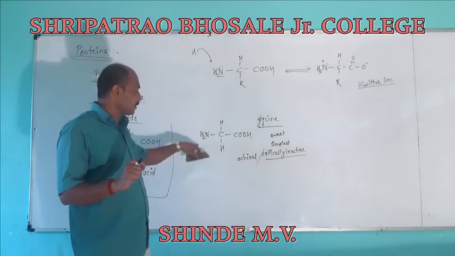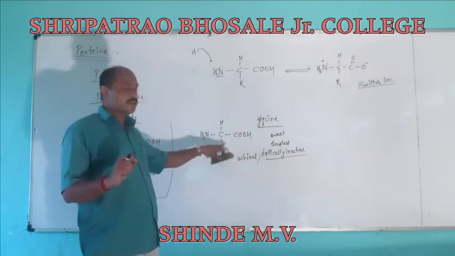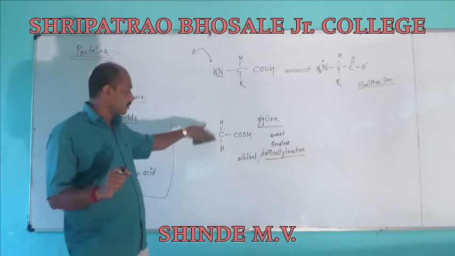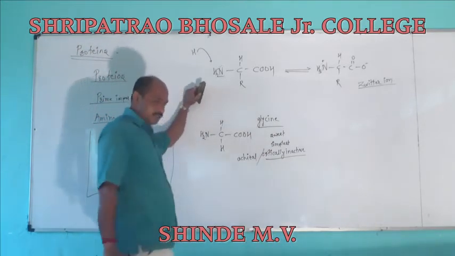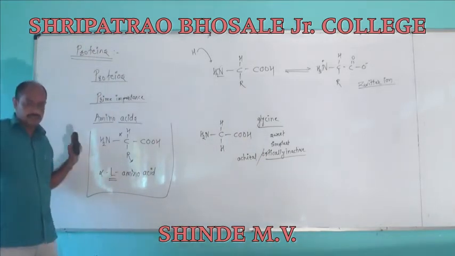It does not have a chiral carbon atom. It has the absence of an asymmetric carbon atom. An asymmetric carbon is not present. We are having the knowledge about this glycine. But when we observe the other amino acids,